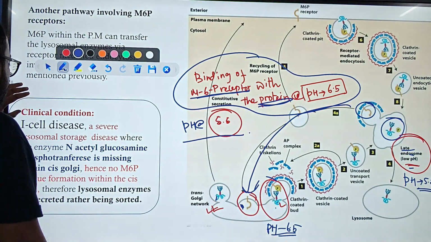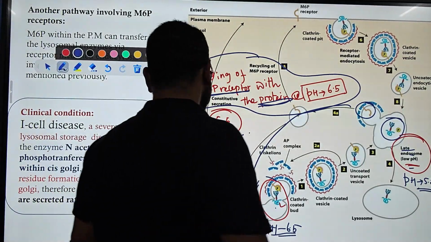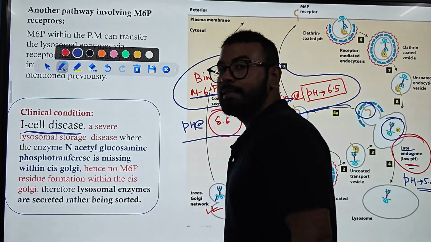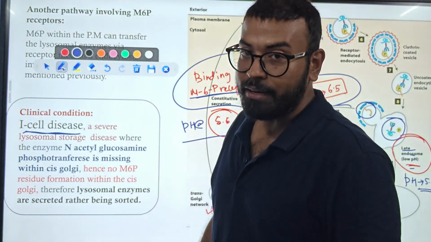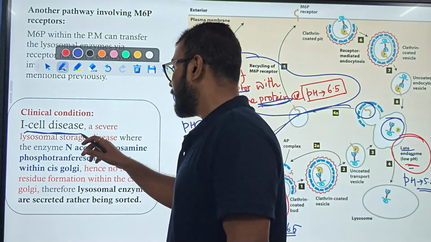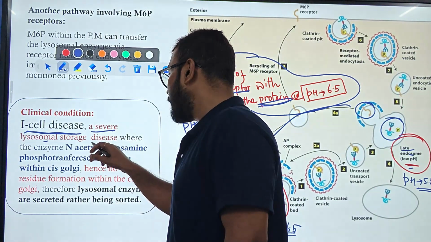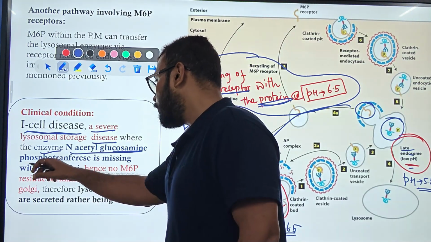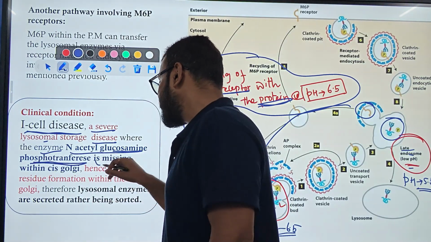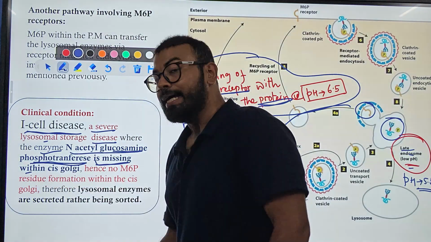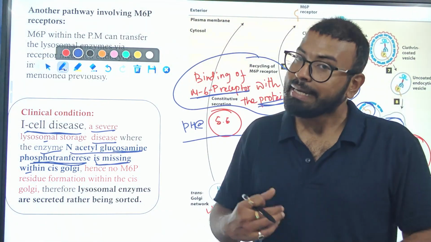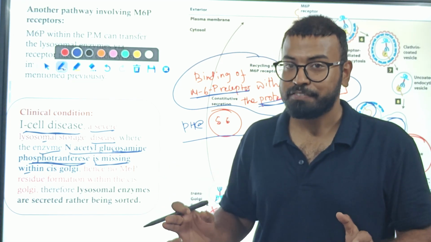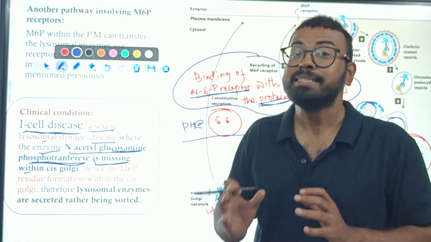The clinical condition associated with it is I-cell disease. It is a very important, very question-prone area when it comes to CSIR-NET. It is a severe lysosomal storage disease where the enzyme N-acetylglucosamine phosphotransferase is missing. The actual enzyme that drives this entire process, within the Golgi, is missing.